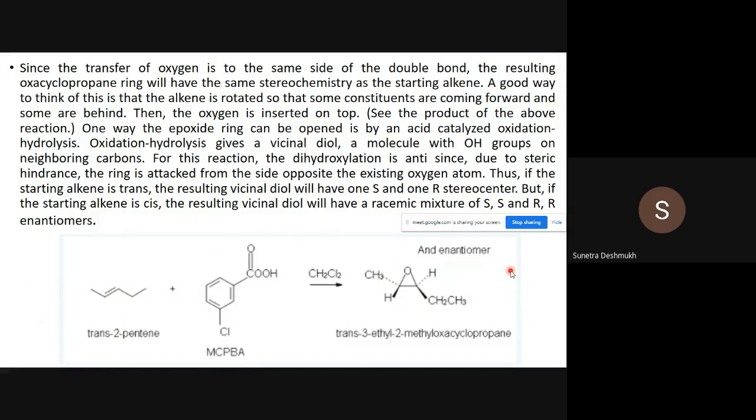One way the epoxide ring can be opened is by acid-catalyzed epoxide hydrolysis. In our next step we will see how to open this epoxide ring. Our next point in the reaction is the opening of this epoxide ring: how to do this hydrolysis, the acid-catalyzed epoxide ring opening, and how to get the dihydroxylation product. That will be our next point of discussion of this epoxidation reaction.